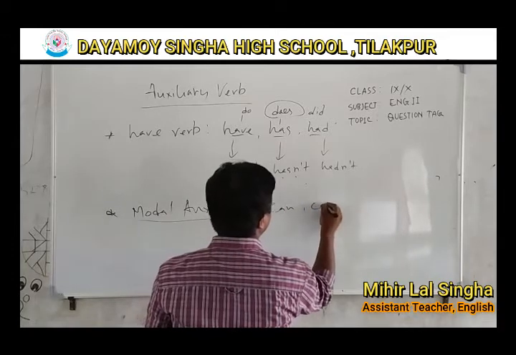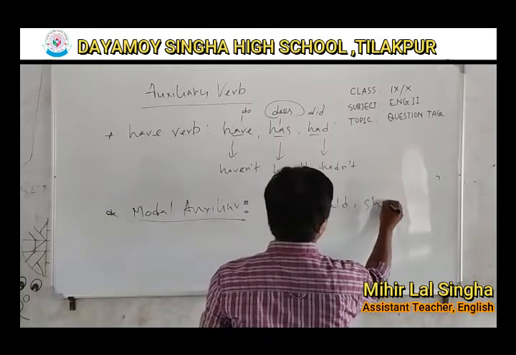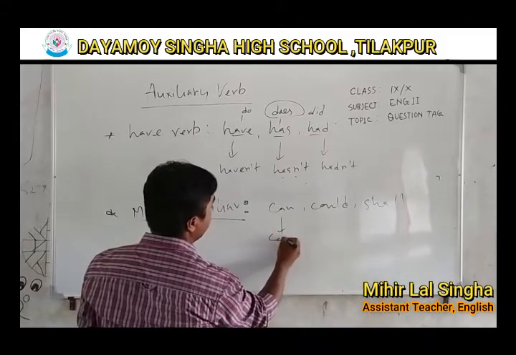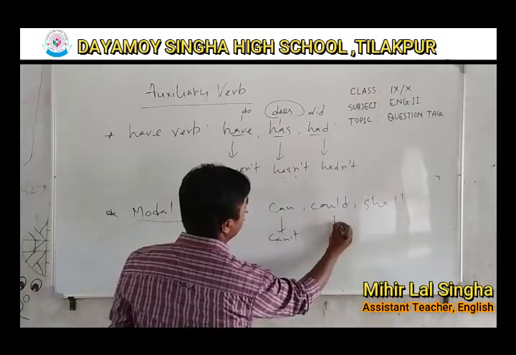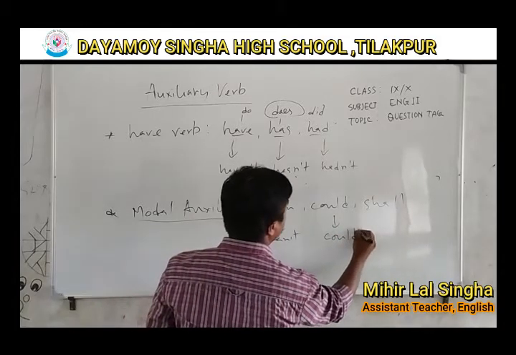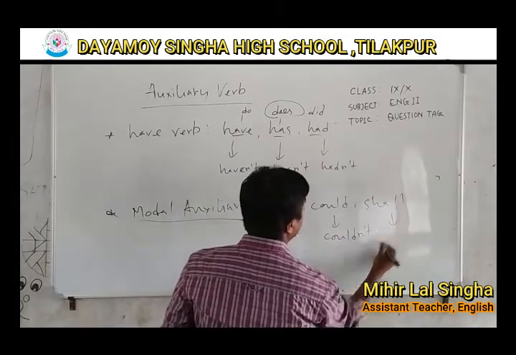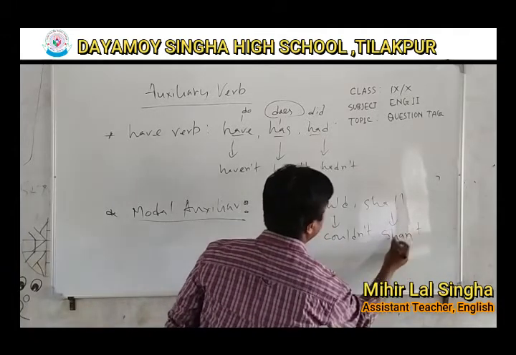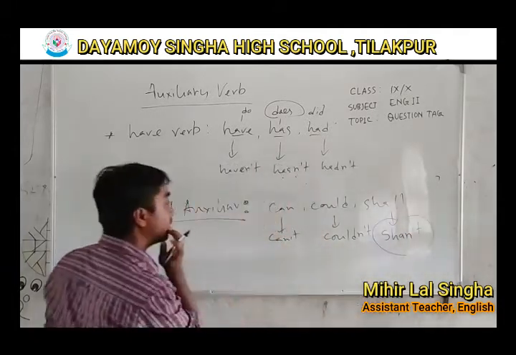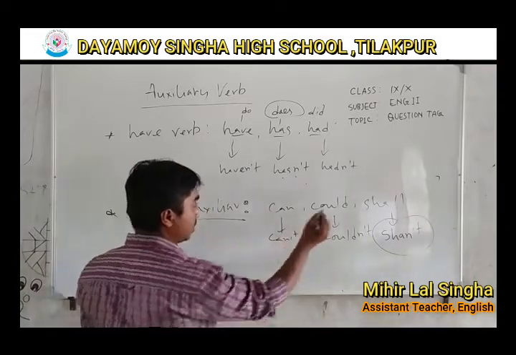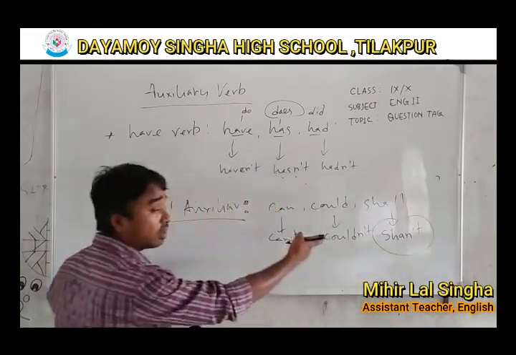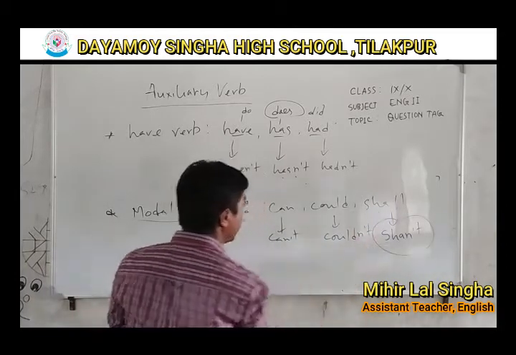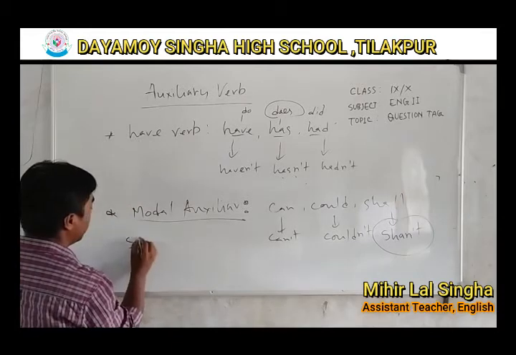Can, could, shall. Alright. Let's make them negative. Can, can't, could, couldn't, shall, shan't. Okay, shall, shan't. Some students make mistakes while using this one, so remember that. Can, can't, could, couldn't, shall, shan't, should.